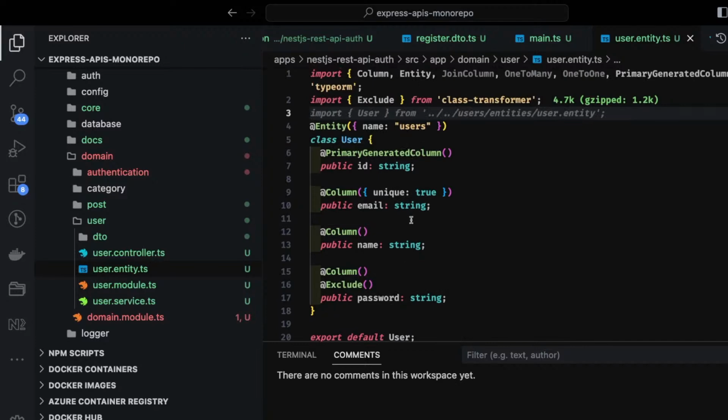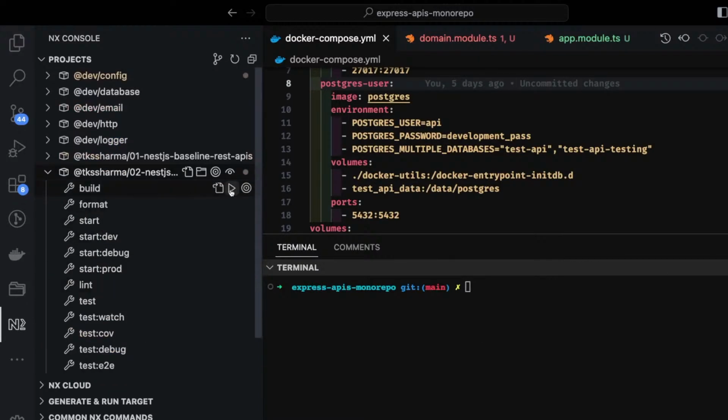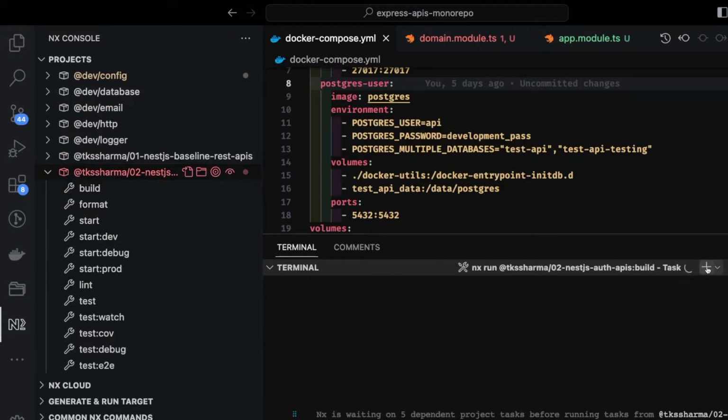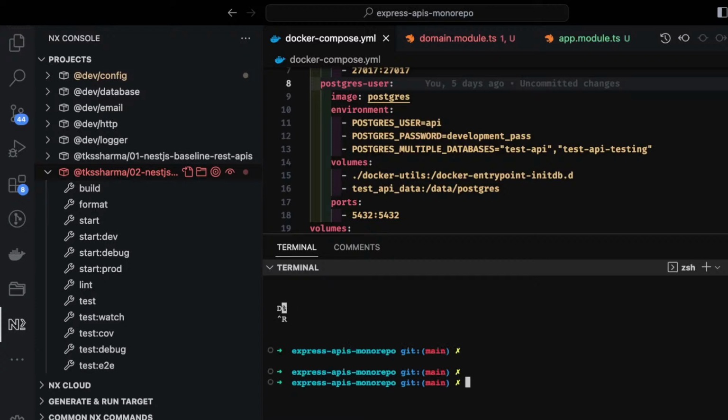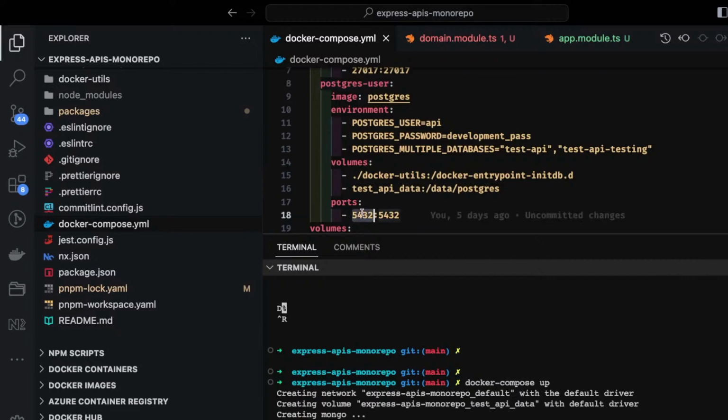Let's do the testing for this. So now let's go step by step. I will do build first of all. This is an Nx console you can use, to check whether the build is happening properly or not, and then I will also do docker compose up, because we have docker compose at the root of the project which contains the Postgres. So I will just do docker compose up so that we can have this database running on port 5432, and it is using the test API database.